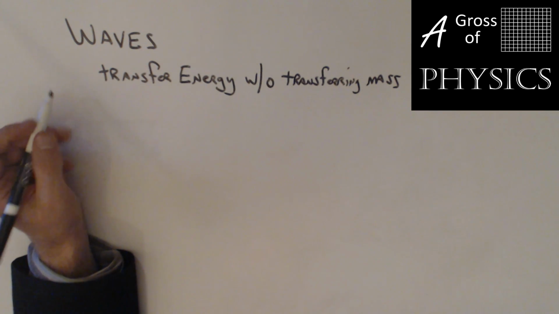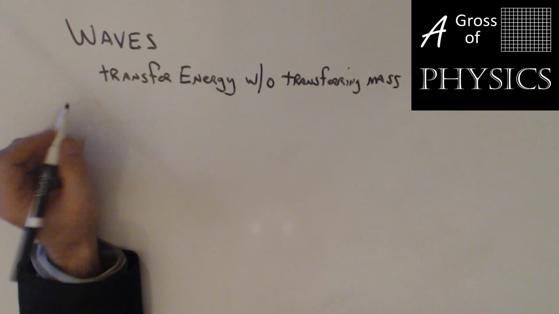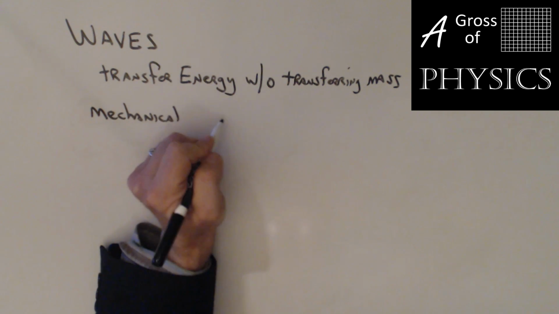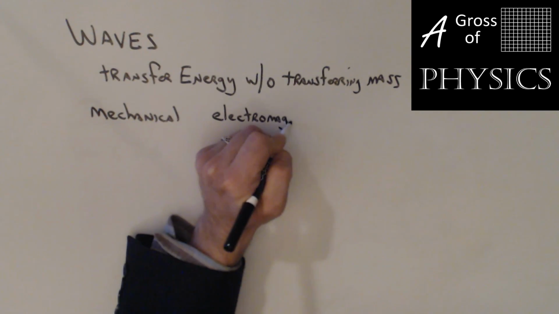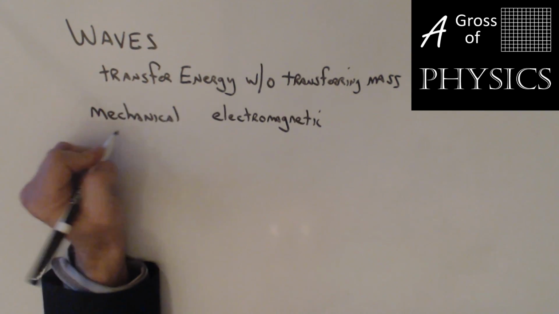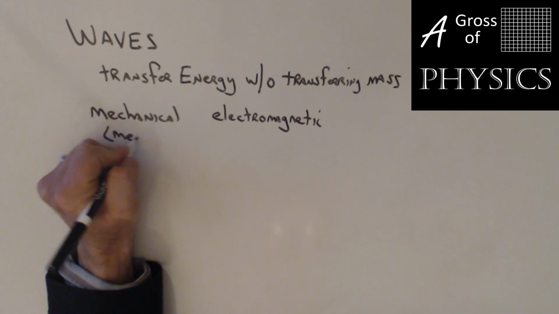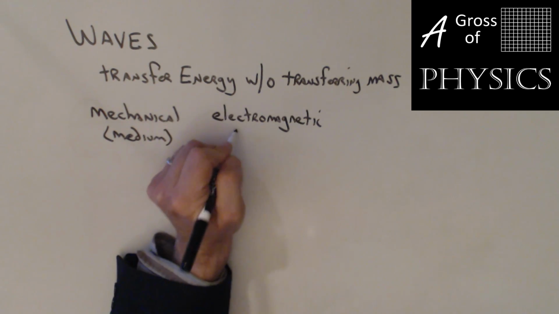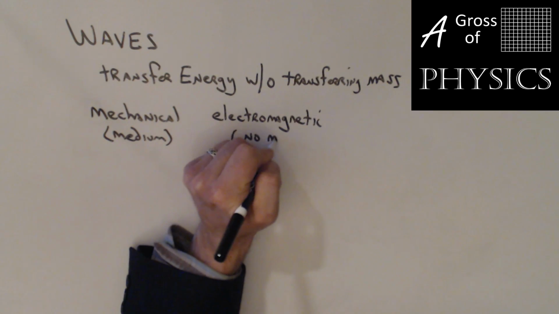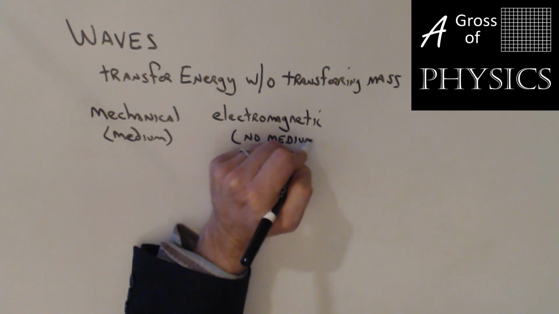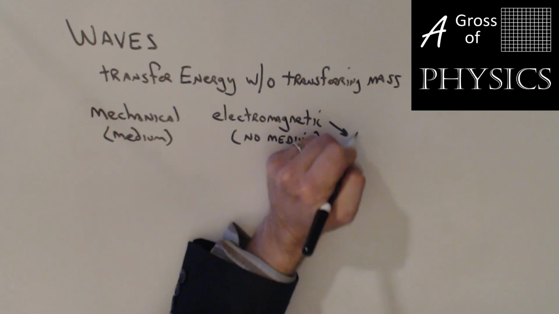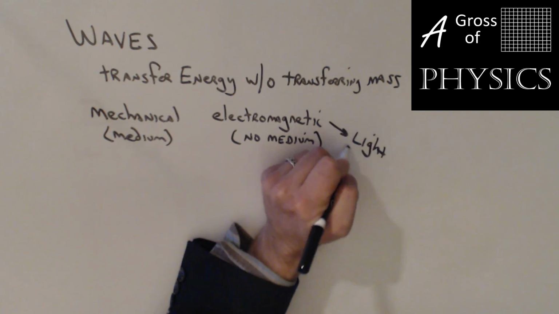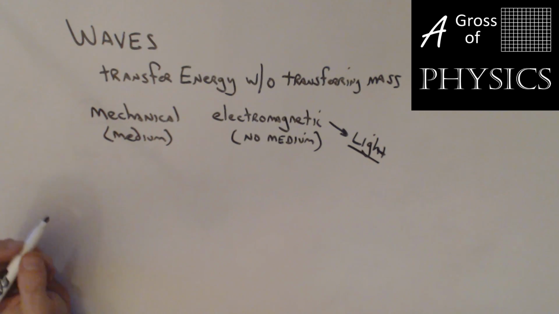We have two types of waves that we discussed. We have mechanical and we have electromagnetic. Mechanical needs a medium. Electromagnetic does not. Electromagnetic waves are all different forms of light. This should not be a very heavy topic for you.